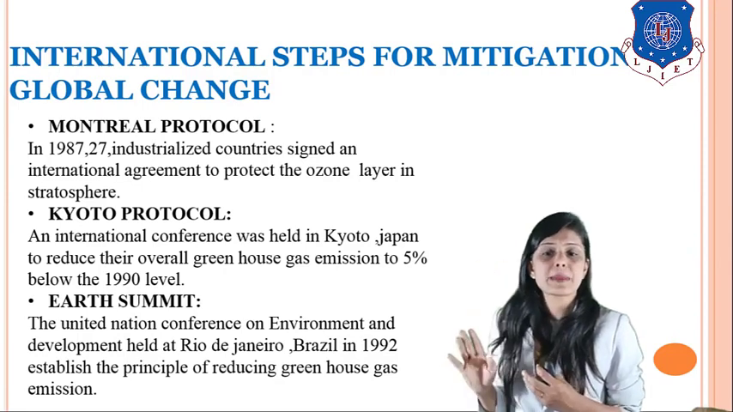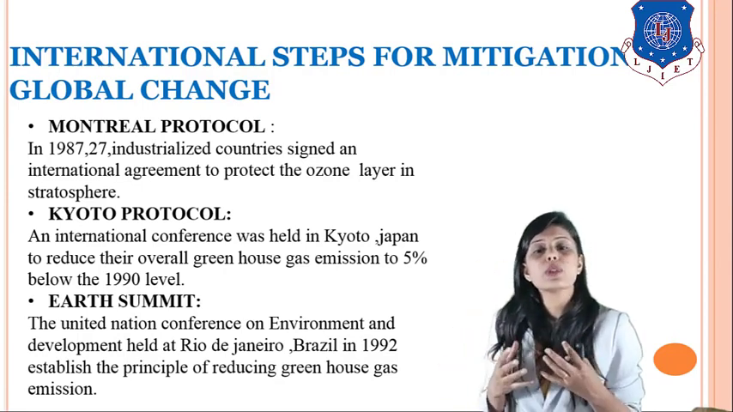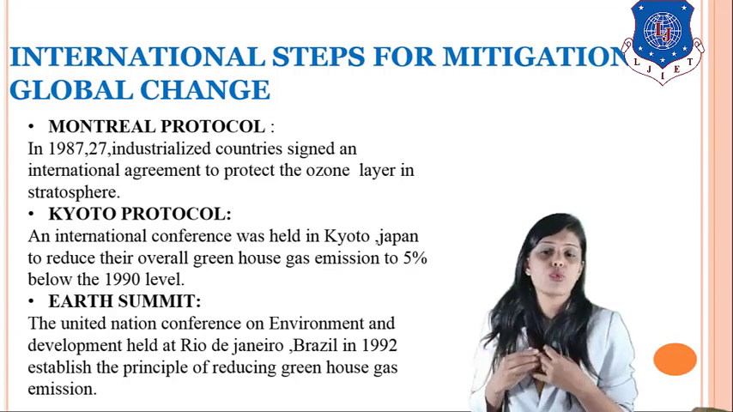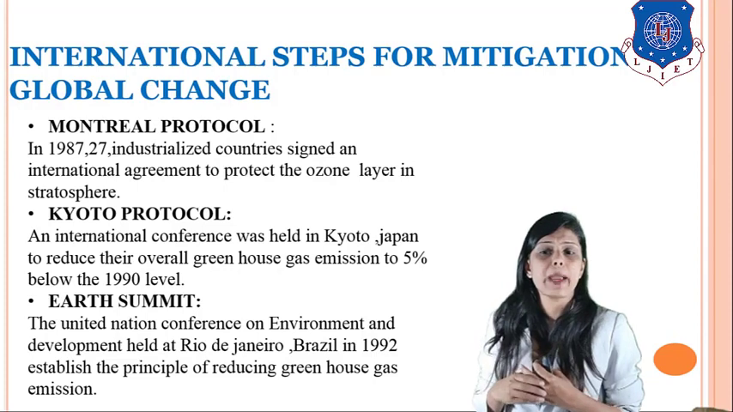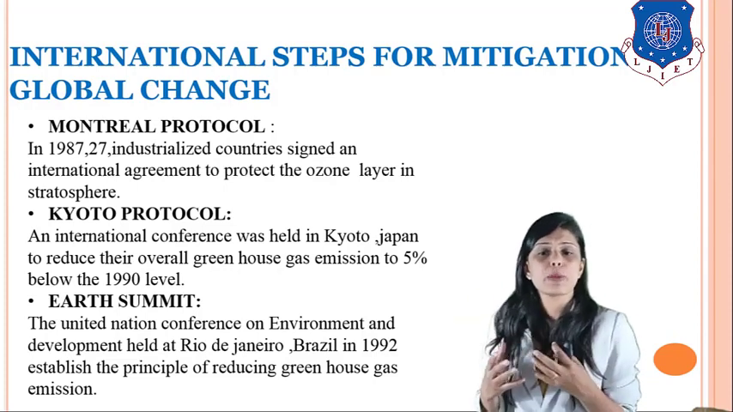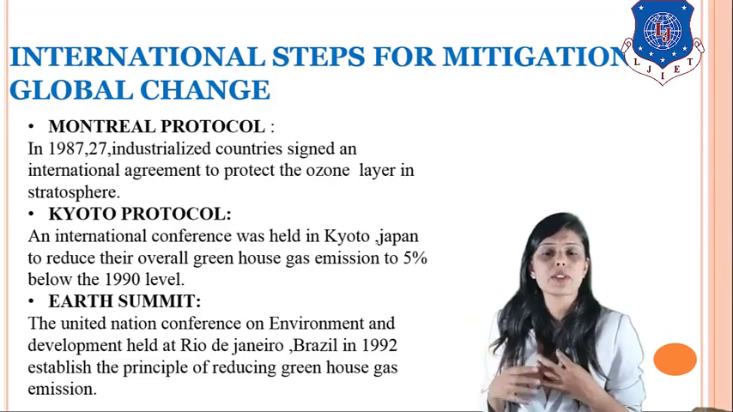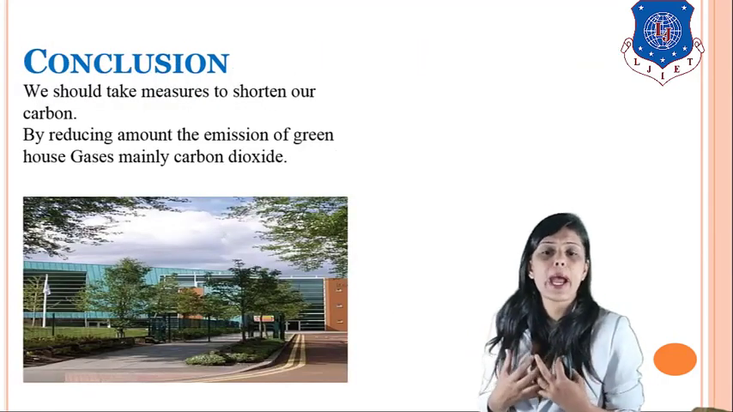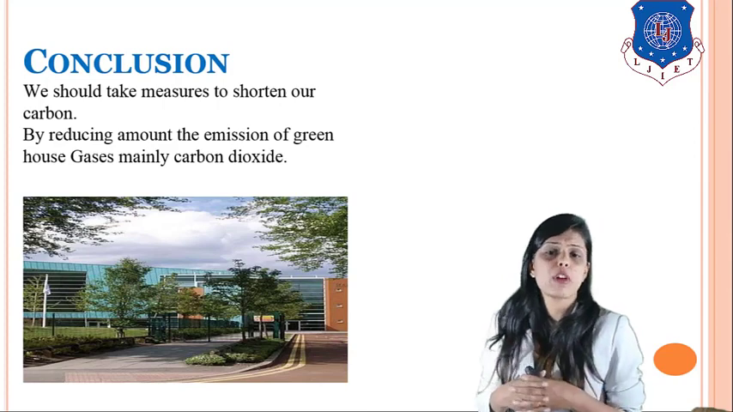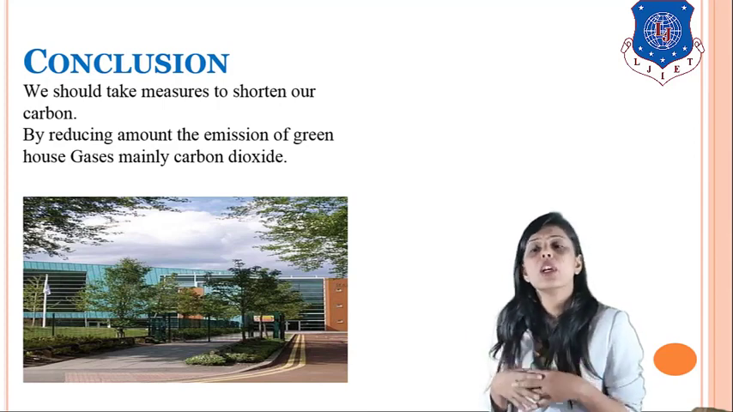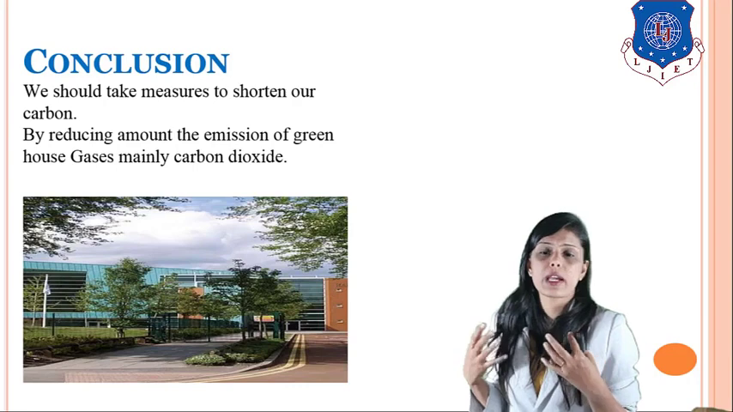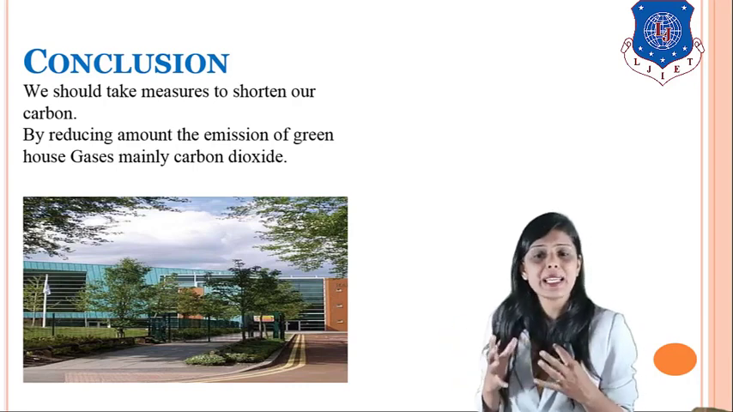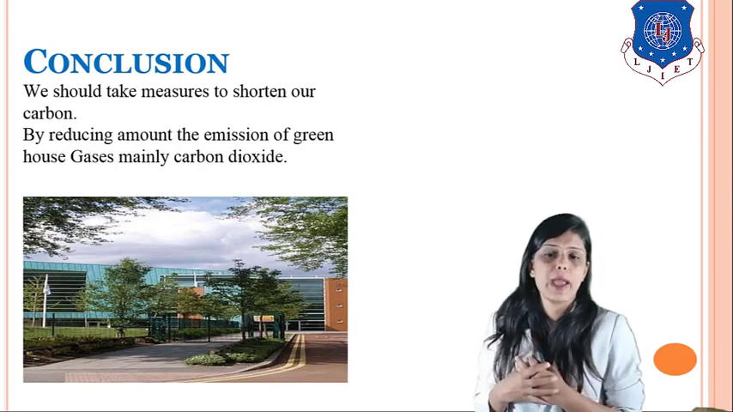So there are 3 steps taken all over the world to reduce the emission of greenhouse gases, to reduce the destruction of the ozone layer and to protect our environment. These 3 steps are: Montreal Protocol, Kyoto Protocol and Earth Summit. So what should be the conclusion? How can we save the environment, how can we reduce the emission of carbon dioxide in our surroundings? We should take measures to shorten our carbon footprint, of course, by reducing the amount of greenhouse gases, mainly carbon dioxide. We can protect the environment.